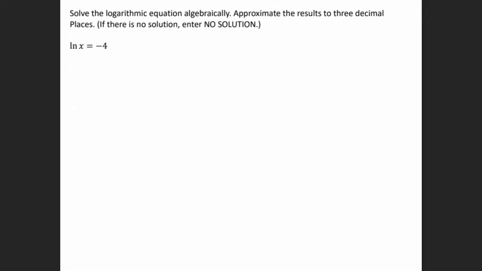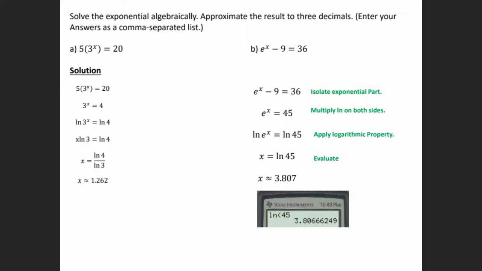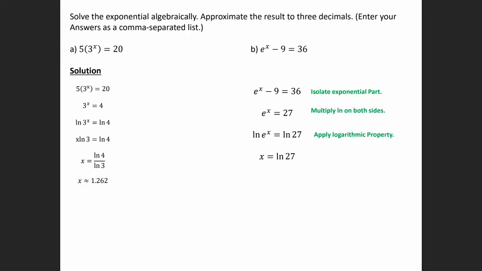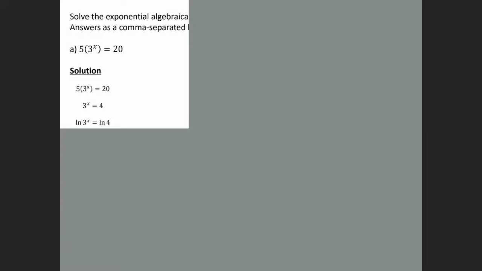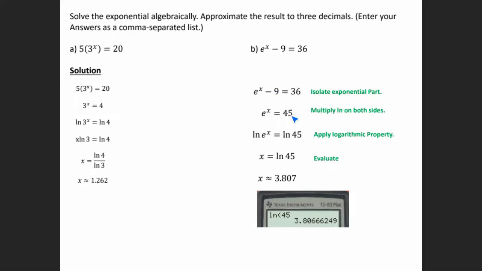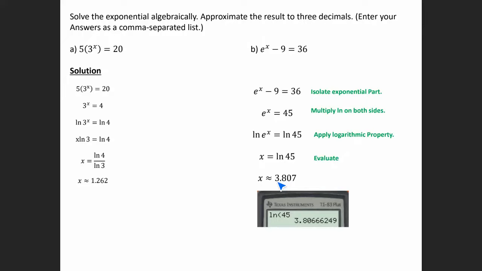Oh, look, I think I put it right on the calculator. Oh, okay. So let me go back. It was wrong here, but then I corrected it over here. So 9 plus 36 is 45. We took the natural log on both sides. So we get x is equal to natural log of 45. Put it in the calculator. So we get approximately 3.807.